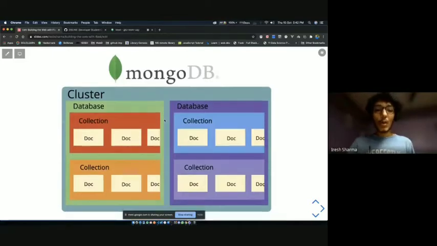So let's talk about MongoDB. MongoDB is a NoSQL database, and it has a proper structure. Okay, so it has a working structure. MongoDB itself, the whole thing, has a cluster. So a cluster is basically, in layman terms, don't quote me here, but in layman terms, a cluster is a computer where you keep all of your data. So when you create a MongoDB account or you create a MongoDB project, you first create a cluster. Inside that, you can create multiple databases.